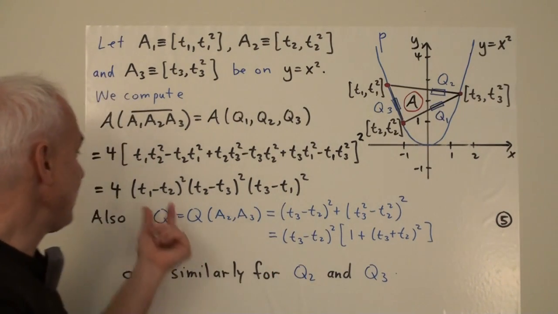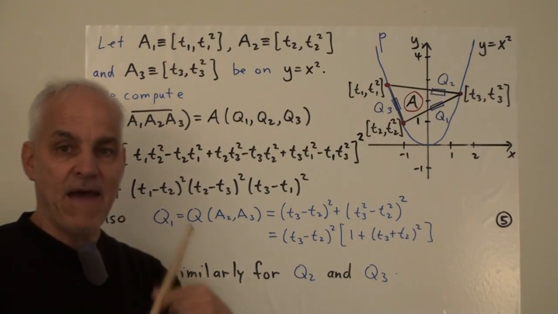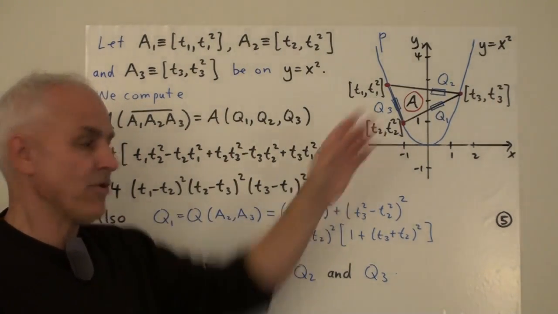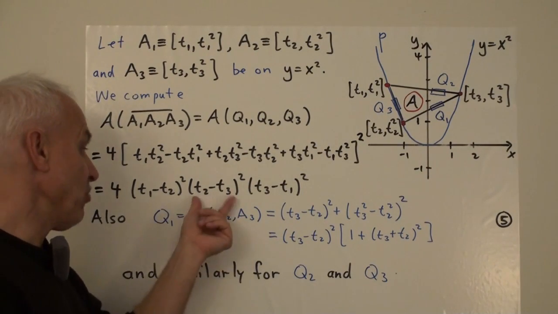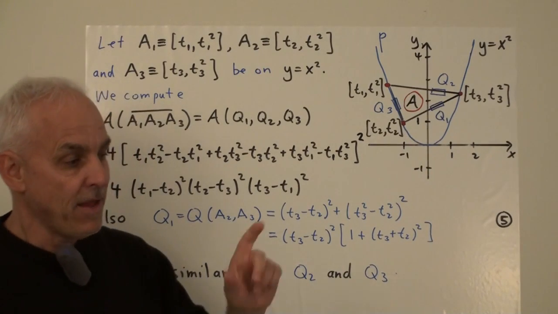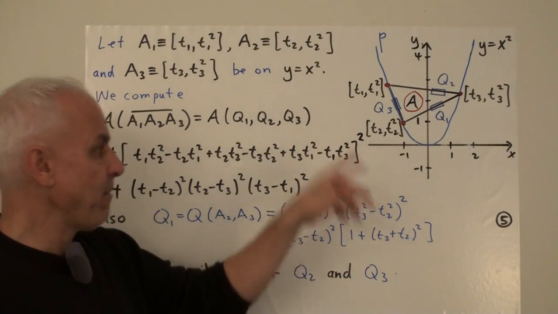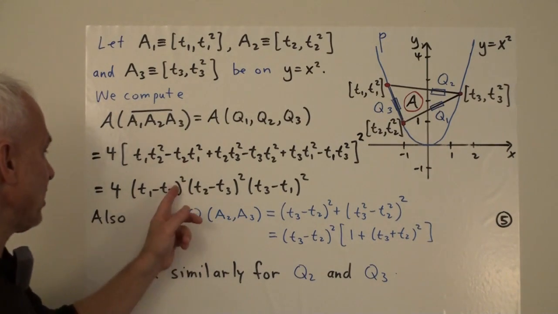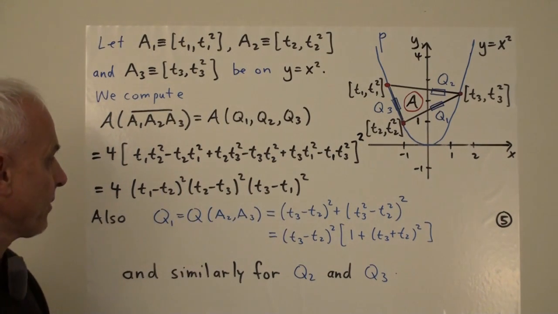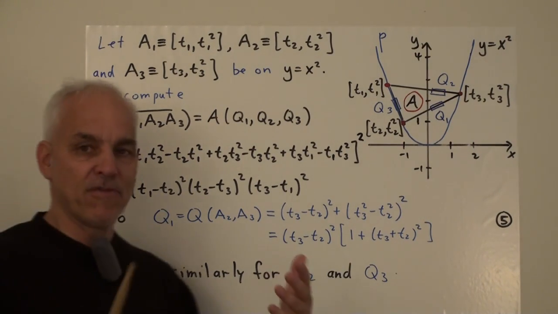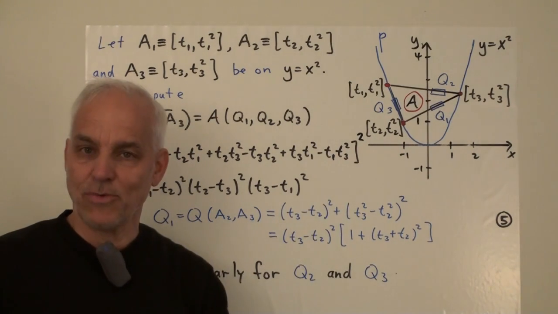And that's telling us that t1 minus t2 ought to be a factor of this quadria. Similarly, t2 minus t3 ought to be a factor, and t3 minus t1 ought to be a factor. And then since the quadria is independent of the ordering, it's not a surprise that there are squares here. Great. Okay, so that's half the battle. That's the numerator of the expression we're interested in.